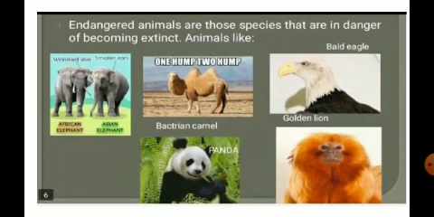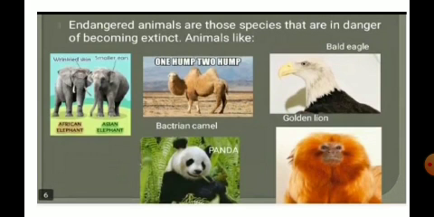Now here you can observe the Bactrian camel. This camel, their number is decreasing. Here you can observe the hump. The two humps are present. This is the special feature of this Bactrian camel. Usually the camel will have only one hump, but it is having two humps, you can observe.